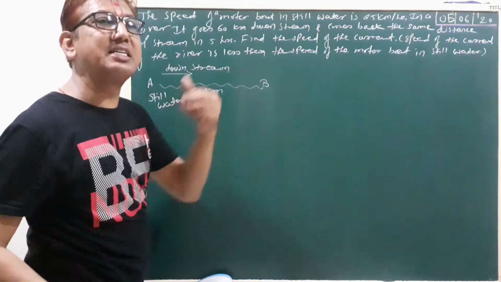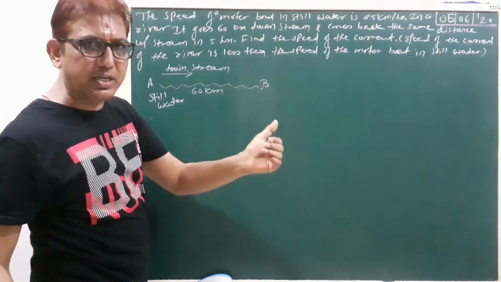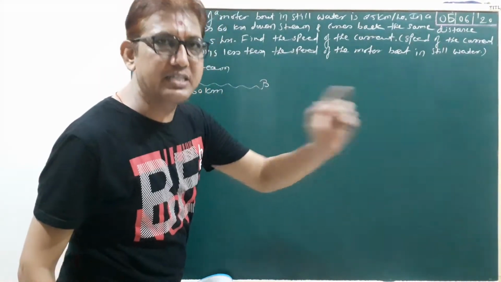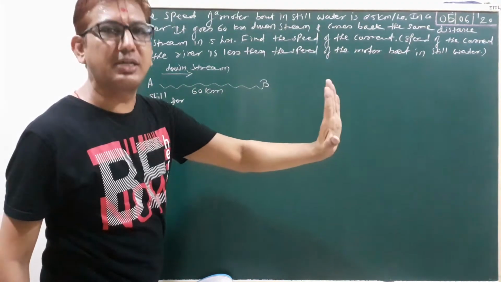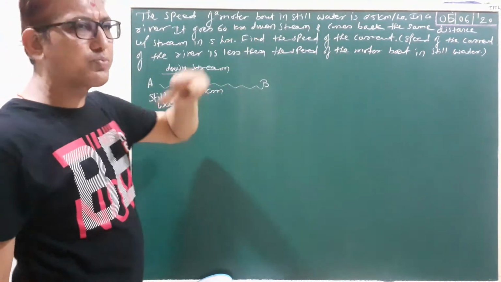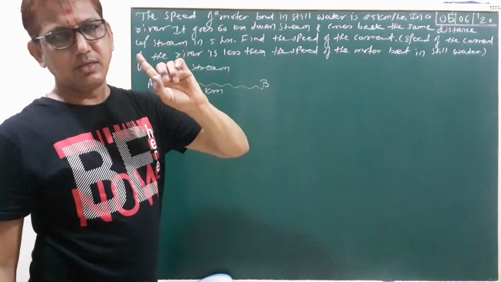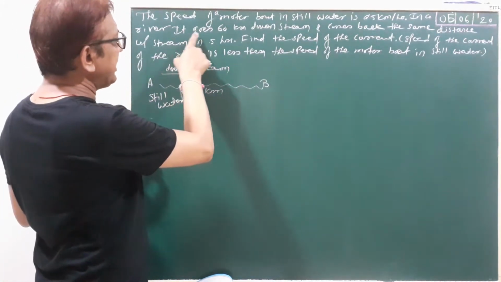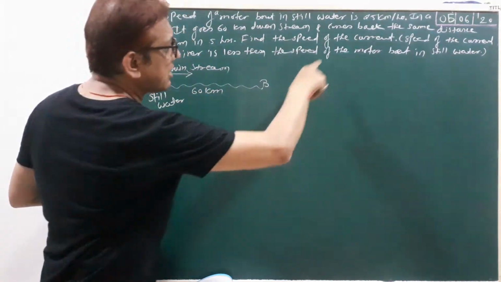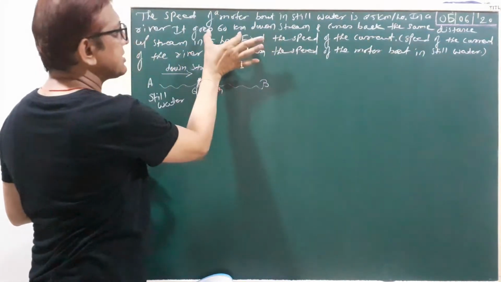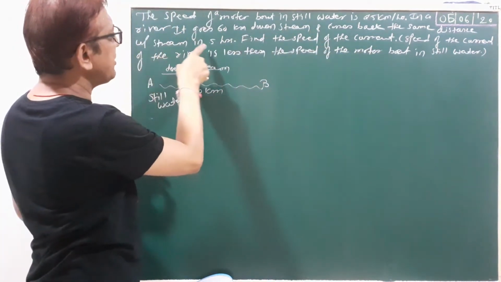Downstream, your speed increases. And upstream is opposite to the flow direction. So downstream your speed increases and upstream your speed decreases. Again, it goes 60 km downstream and comes back the same distance, that is 60 km, upstream in 5 hours.